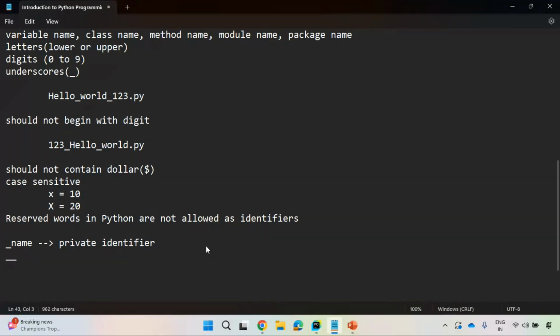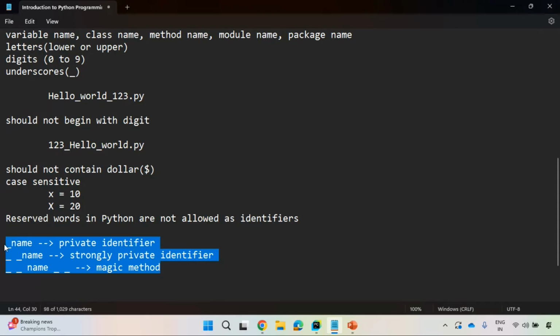Suppose a name starts with double underscore. It is a strongly private identifier. Suppose any name starts with two underscores and ends with two underscores, it is nothing but a magic method. These are the things which you need to remember. When we discuss class and object, then you need to recall these things.